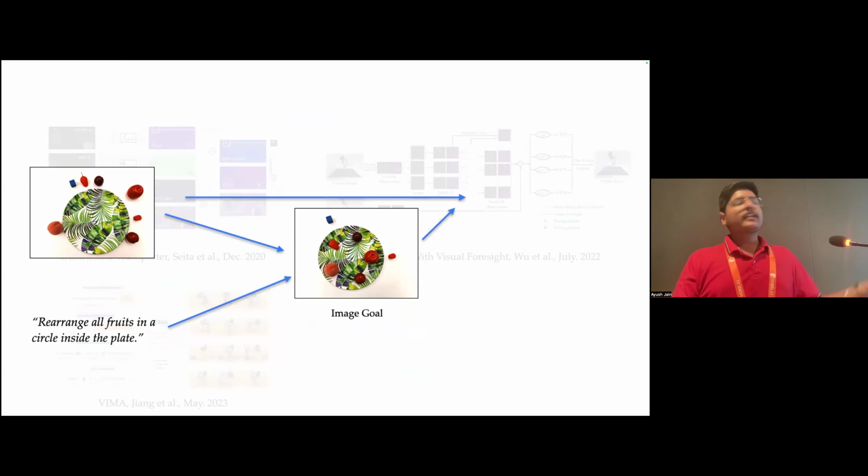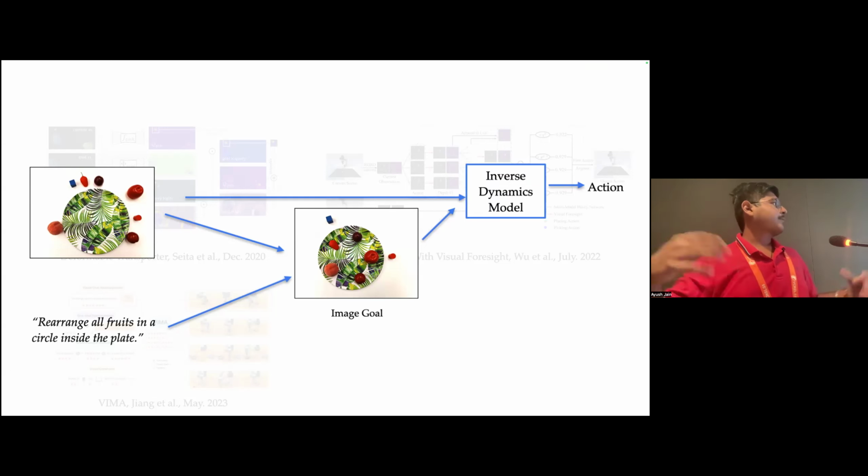This image goal and the input observation can be used by some inverse dynamics model that actually produces the action. And this is nice because now we can represent very fine-grained concepts very easily in the image goal space, and we don't have the limitations that language has.